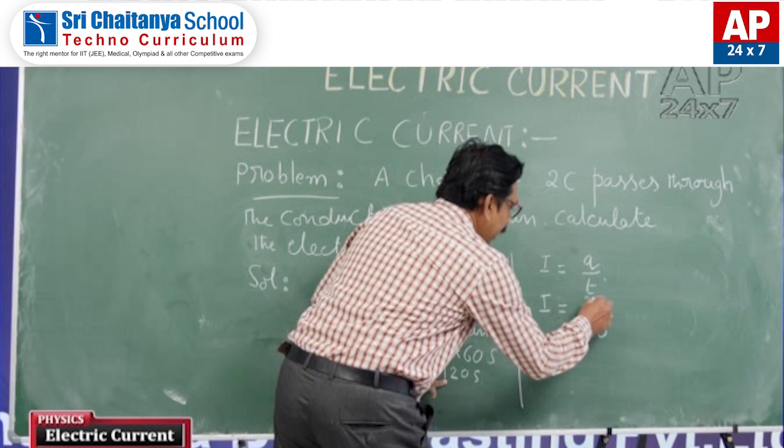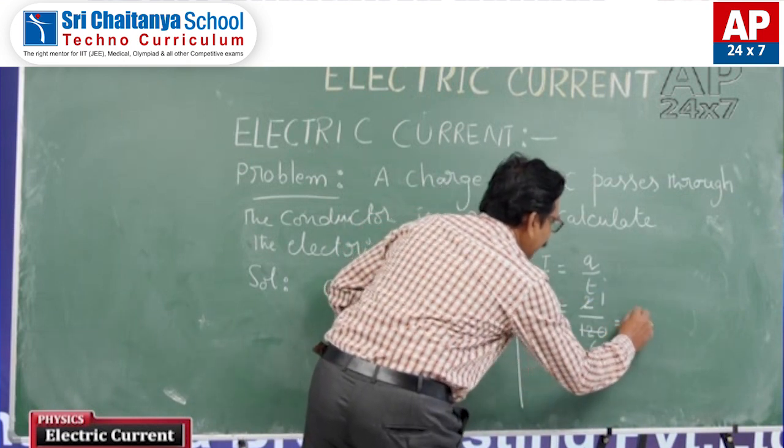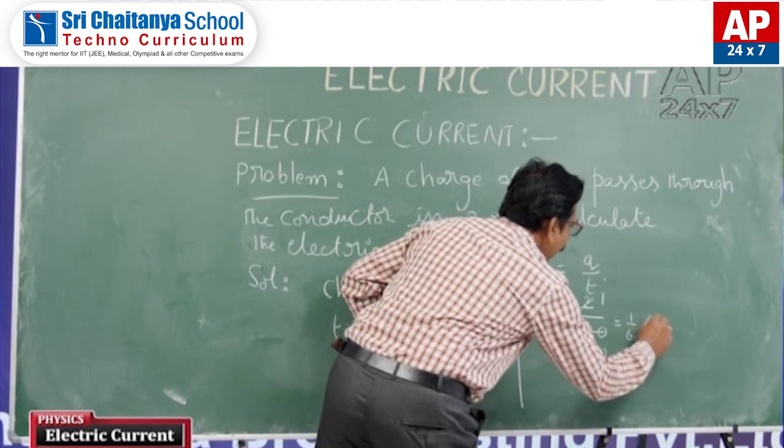Now I am cancelling, since 2 ones are 2, 2 sixties are 120. So the answer is 1 by 60 amperes.